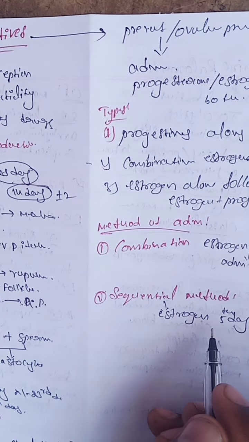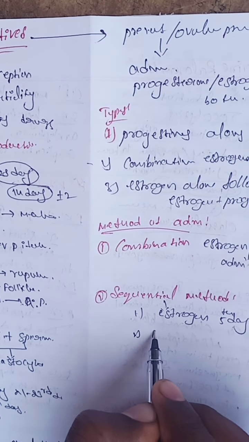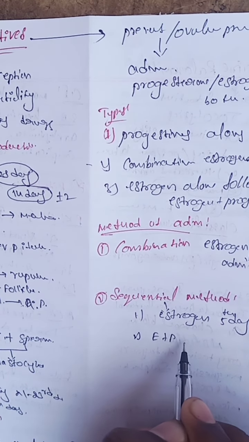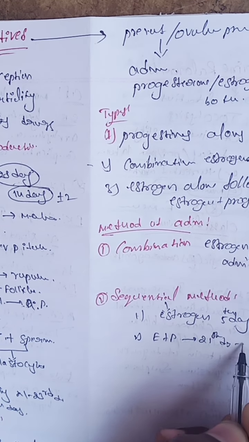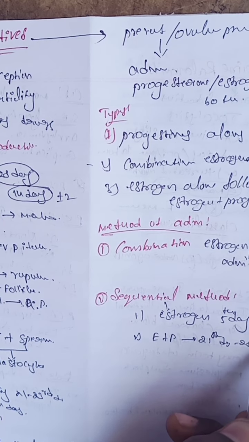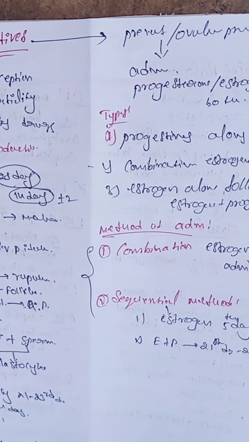Number 2, the estrogen and progesterone combination is administered from the 21st day to the 25th day. These two methods control pregnancy also.